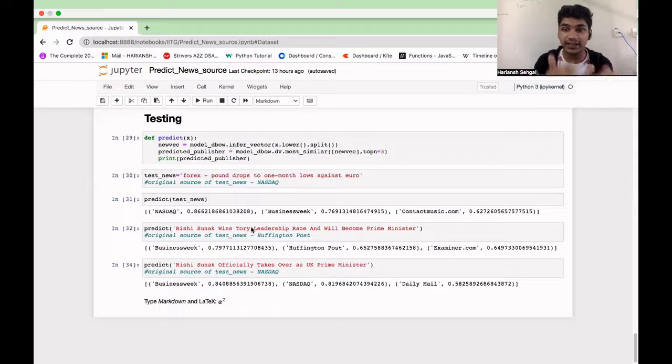And we are taking the same news, 2 versions of it from 2 different publishers here, and we are passing them through the function, and it is giving the original source in the top 2 guesses. Then, to improve these guesses, as our data set only contains 14,000 data points after pre-processing, we can devise a new data set, hopefully for Indian major news publishers, to improve the model and prediction.